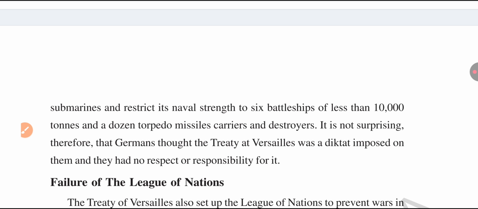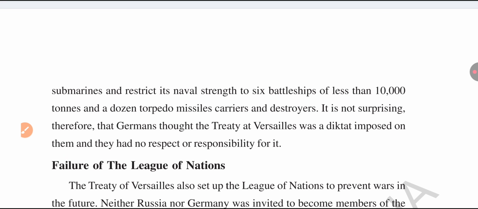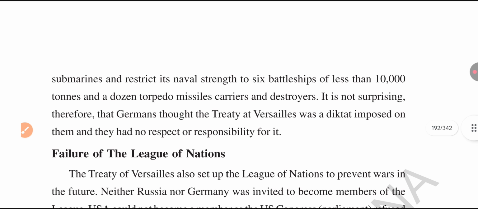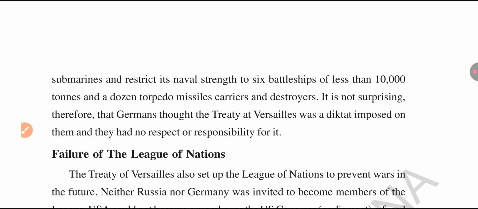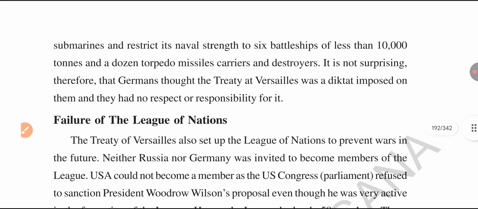Germany thought the Treaty of Versailles was a dictate imposed on them, and they had no respect and no responsibility for it. Germany lost its places, its military strength, and its naval strength, and these conditions humiliated Germany very much. Without inviting Germany, the victorious countries imposed so many conditions on it. So Germany became very angry with the victorious countries. This is one of the reasons for the Second World War.